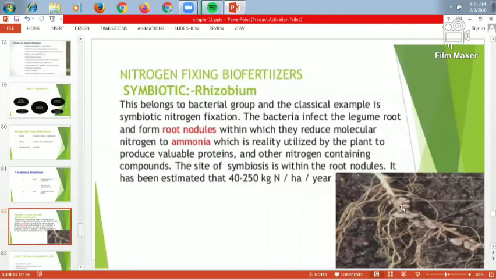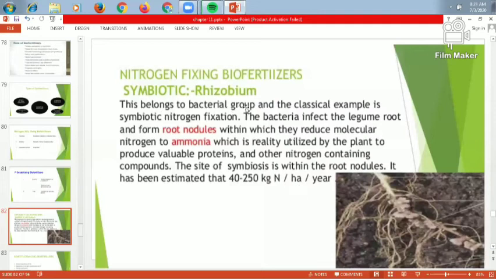So this root nodule is symbiotically associated, because they require the host, and this host gives the food for them. So they give the nitrogen to the plant and they give the food to the bacteria. So both are mutually benefited. So it is a symbiotic relationship between the plant and the nitrogen fixing bacteria, nothing but the Rhizobium bacteria, and this Rhizobium bacteria is present in these root nodules for nitrogen fixation.